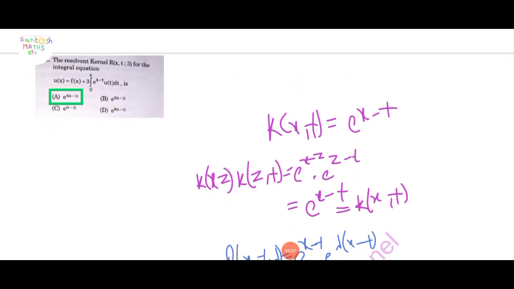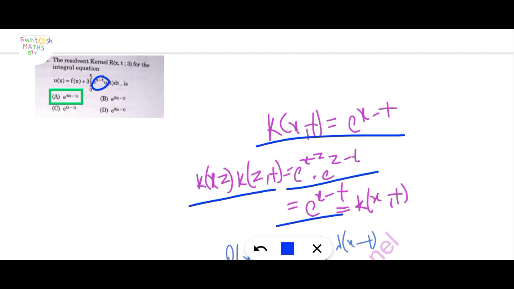Next question. The resultant kernel R of x, t, 3. Here lambda is equal to 3, for the integral equation. Here k of x, t is equal to e raised to x minus t. And k of x, z into k of z, t is equal to e raised to x minus z into e raised to z minus t, which is e raised to x minus t, equal to k of x, t.